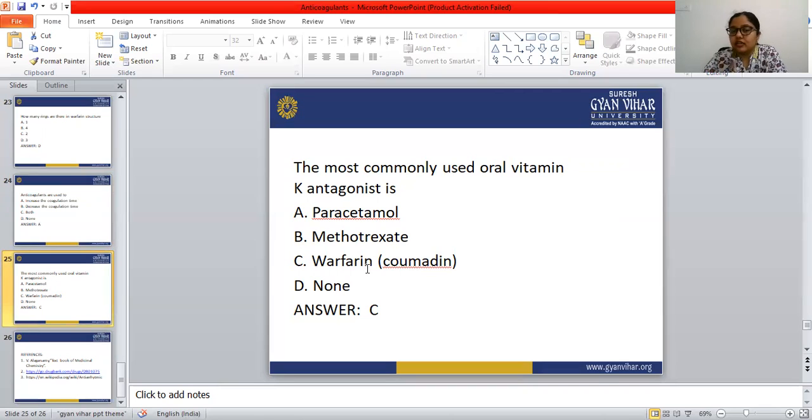So warfarin is the oral vitamin K antagonist, or we can say oral anticoagulant. Warfarin is the oral anticoagulant drug, whereas heparin is the injectable anticoagulant. Heparin is given by the parenteral route. So heparin is the injectable anticoagulant, whereas warfarin is the oral anticoagulant drug. So this is all about anticoagulant drugs.